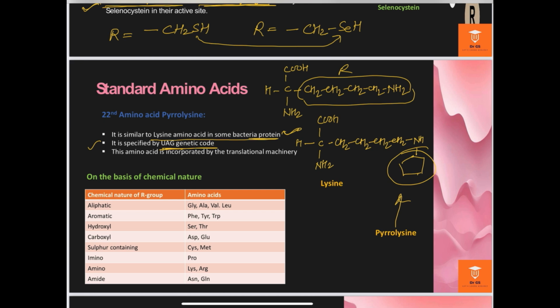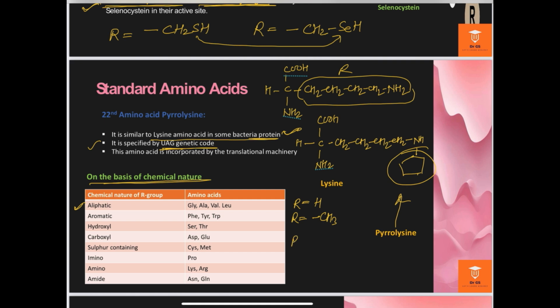So here are some of the amino acids on the basis of chemical structure. The first is the aliphatic category. Aliphatic means an alkyl group is specified by an aliphatic group. In glycine, R is replaced by H, and in alanine R is replaced by CH3, a methyl group.